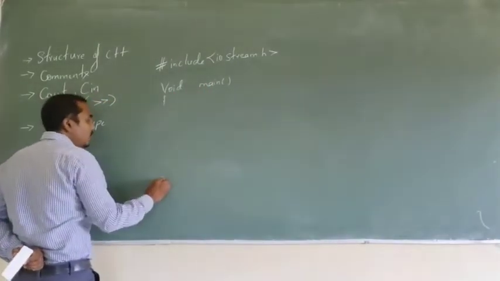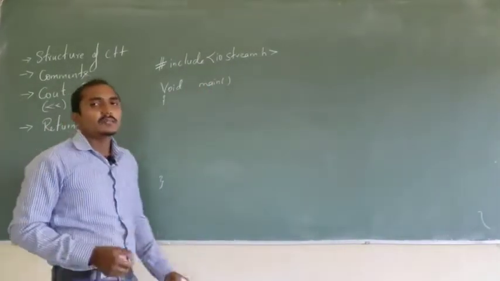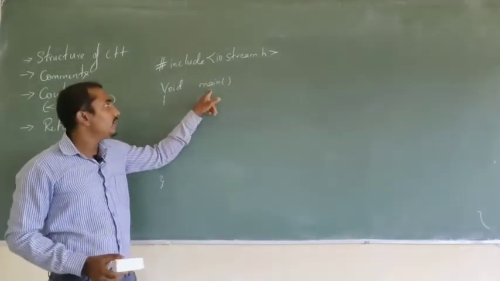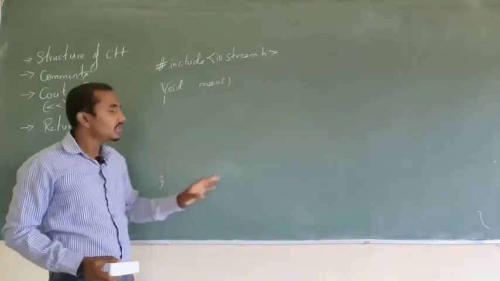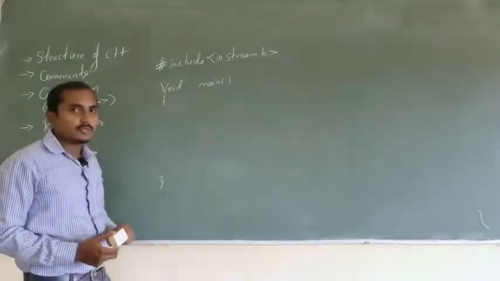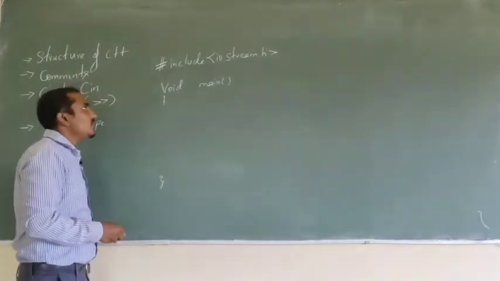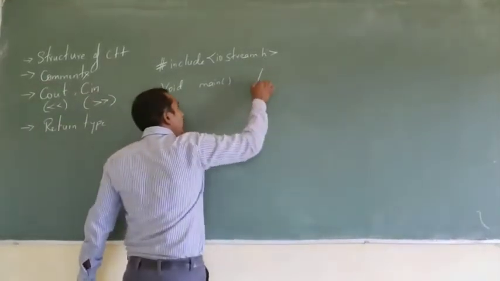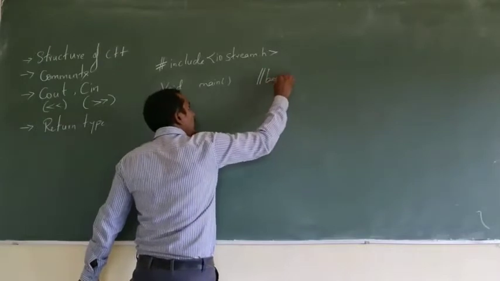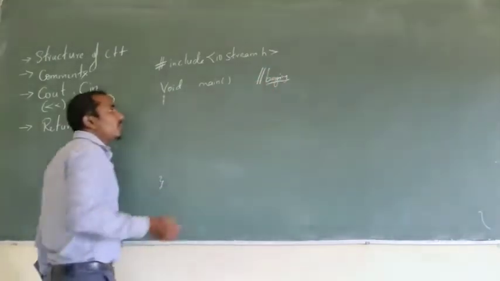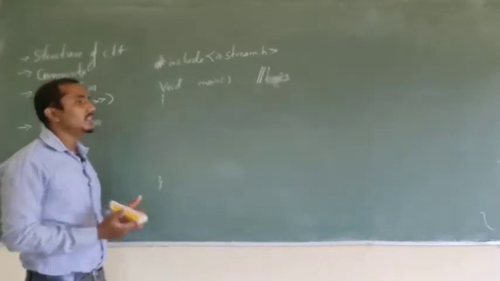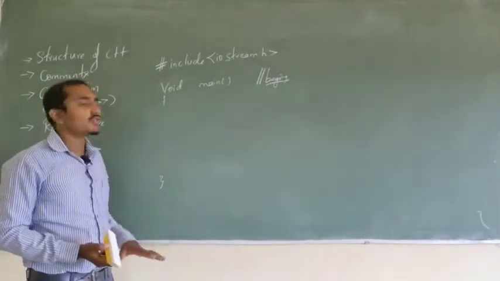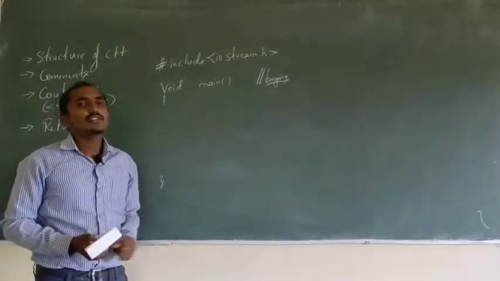Now, as you know here, void is nothing but the return type of this function main, and this main function does not have any arguments. This is the body of the function. Now in this main function, it indicates what? It indicates the beginning of execution of a program. Any program that is C or C++ will be starting its execution by default from a function called main.